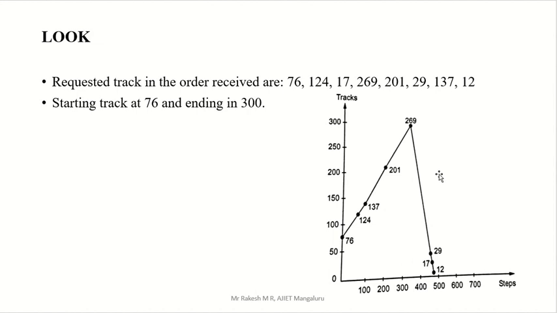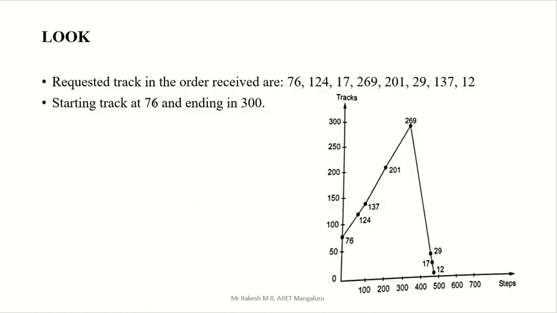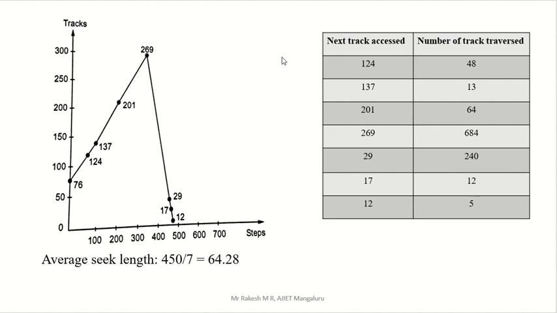Now mention this graph. By using this graph, we have to go for the table. How to write the table? The first number is 76, so start from 76. The head they gave is 76, so write that head outside. Then go for these numbers: 124 first, then 137, then 201, 269, then 29, then 17, then 12.